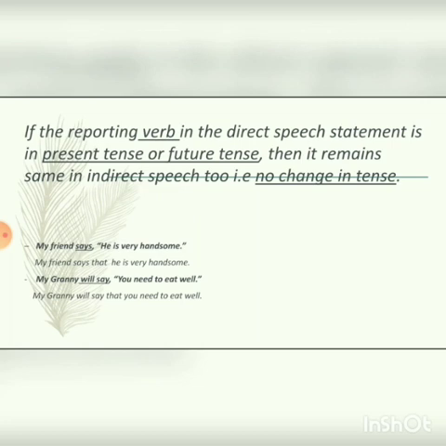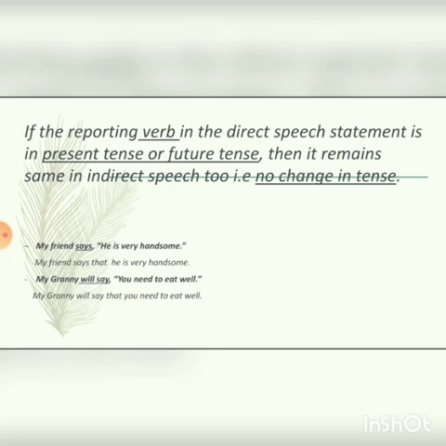For example, my friend says, "He is very handsome." Here the reporting verb "says" is in present tense. So no changes will be made in the reported speech while converting it into indirect speech. Let us see how.